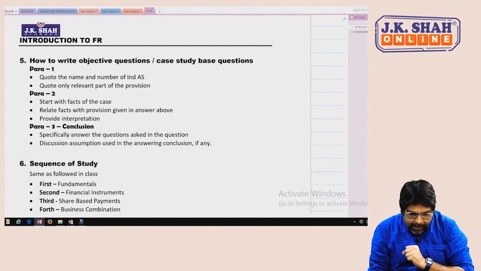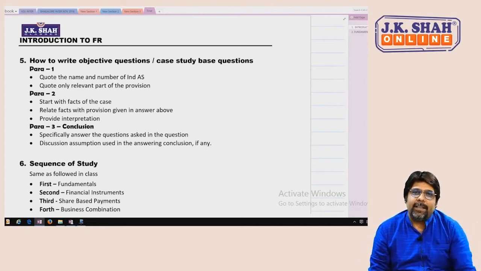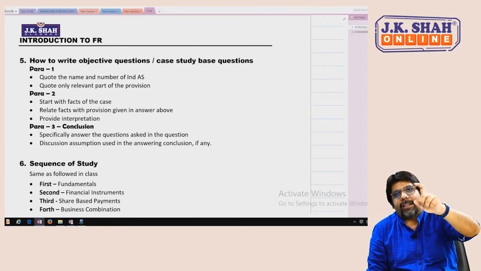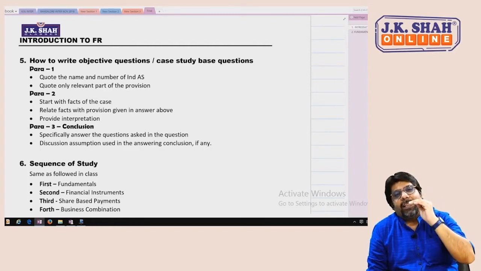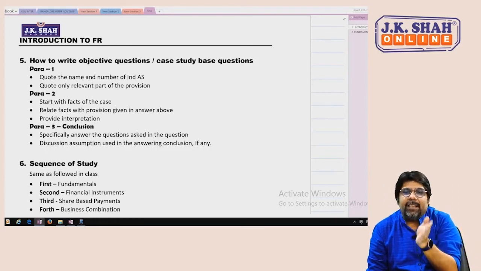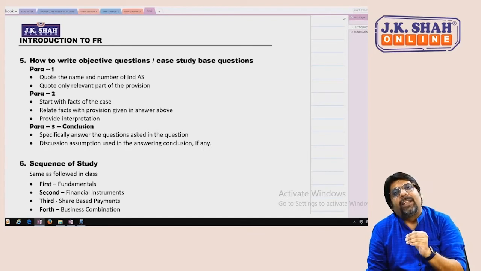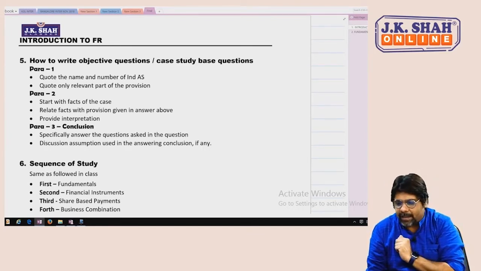Correct? So this is how you are supposed to write the theoretical answers which you would have already studied in your intermediate. First there is a starting introduction where you write the number of the standard, the name of the standard, and the paragraph of the standard which is relevant for the case study. Then you write the facts of the case study relating with the standard, and then you conclude your answer trying to match the facts of your case and the relevant portion of the standard.